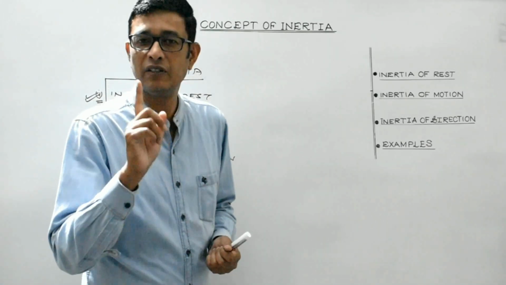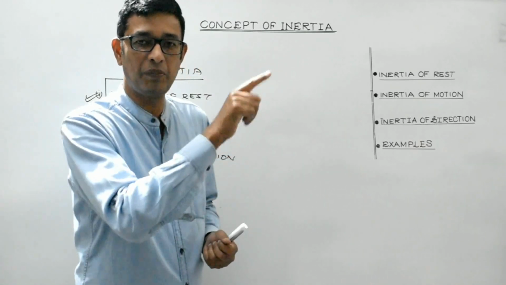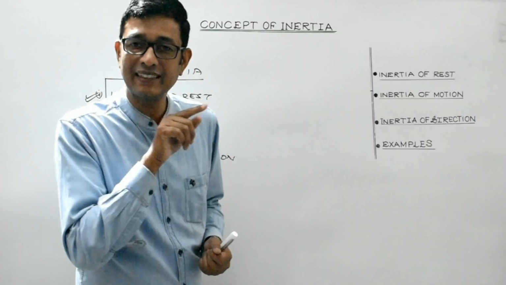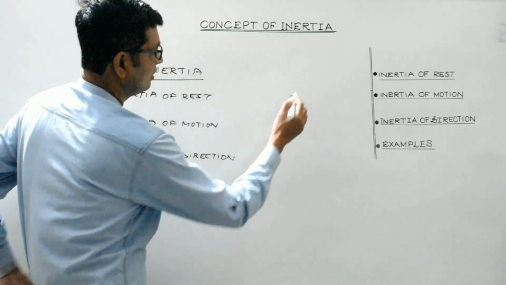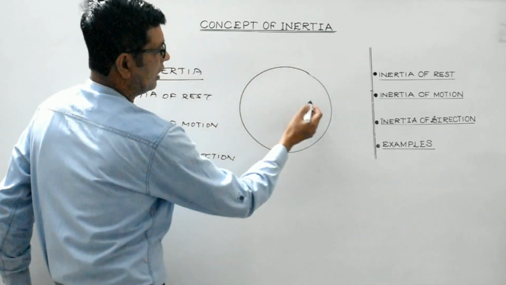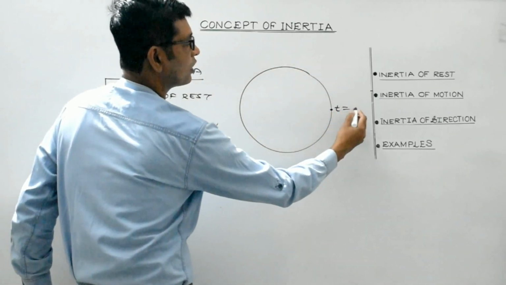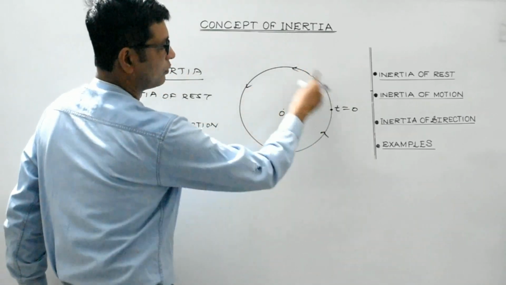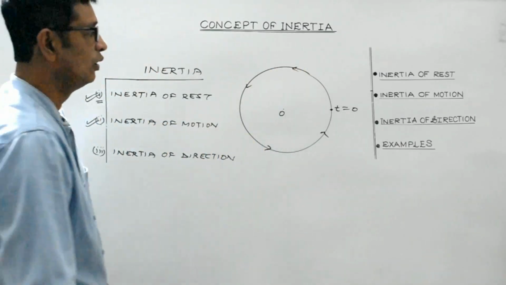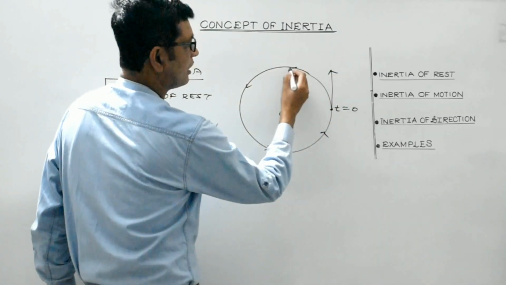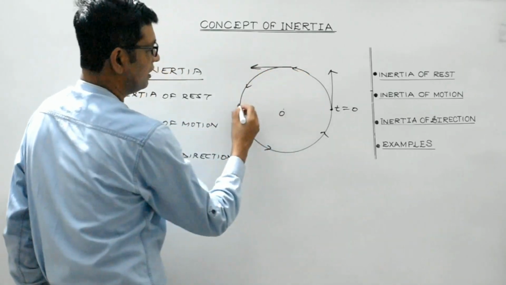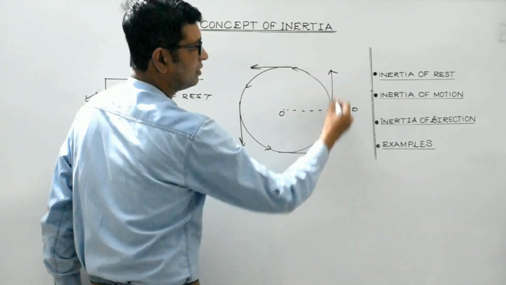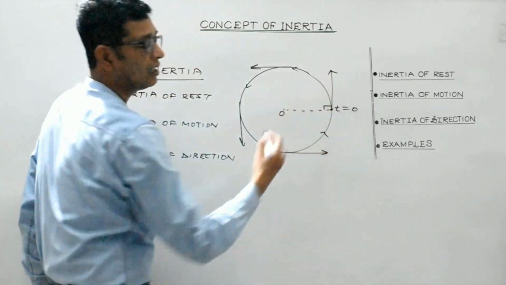I have told you, whenever a body is moving along a circular path or a curved path, then the direction of motion of the body is always given by drawing a tangent at that particular point. Like, this is a circular path, and suppose the body starts from this particular point, and this is the center, and it is moving in the anti-clockwise direction. So at any instant, its directional motion is given by drawing a tangent. Tangent means a line at a point on the surface which is perpendicular to the radius.